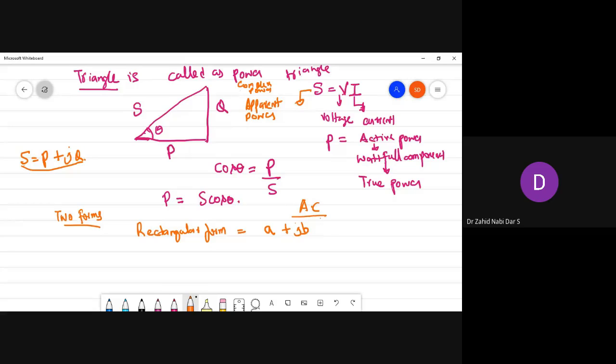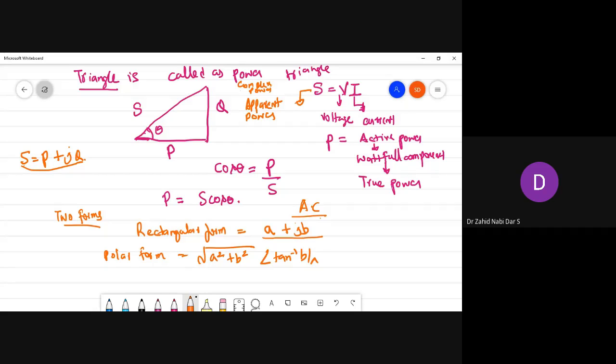Another form is called the polar form. To express the rectangular quantity in polar form, the magnitude is the square root of a square plus b square, and the angle is tan inverse of b by a.